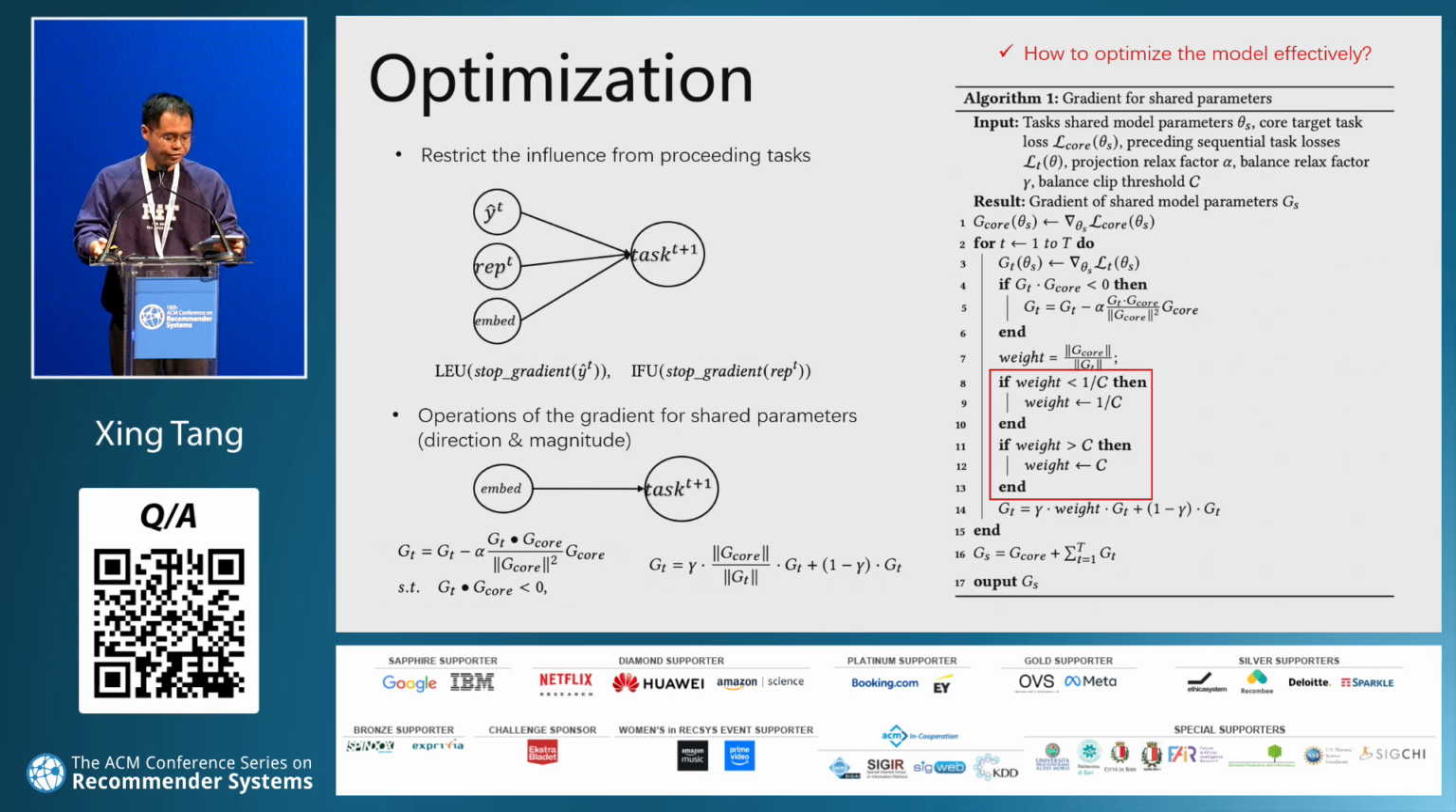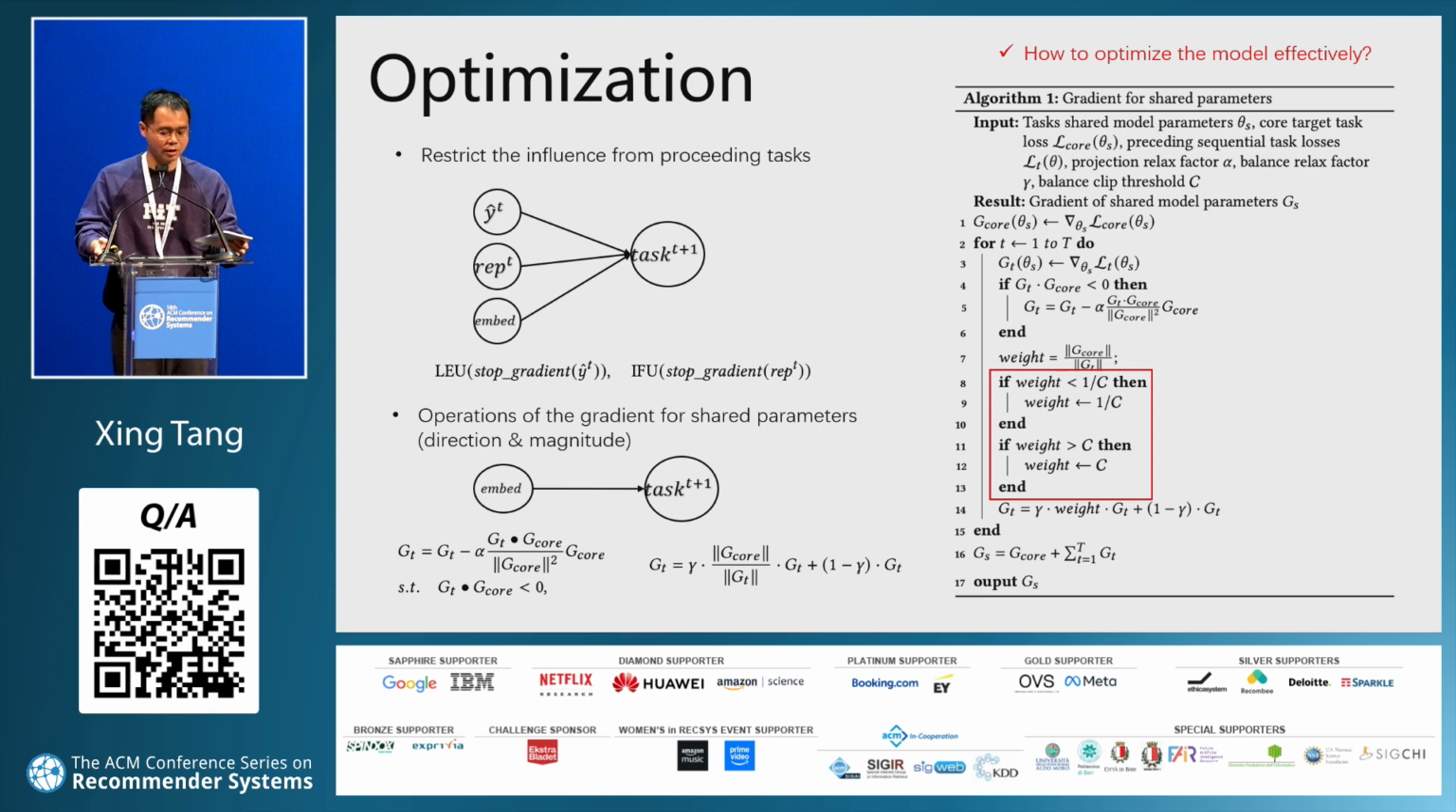The last issue is how to train our HTLNet. On one hand, the loss of continuous target is different from discrete targets in magnitude and direction. On the other hand, all the label embeddings and task representations will be transferred to the core target tower, which means core target loss will influence the optimization of other tasks with the gradient back propagation.